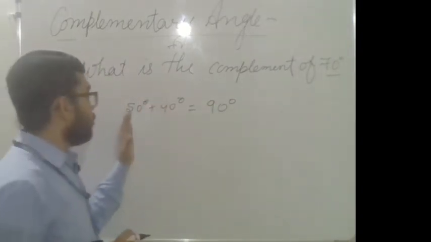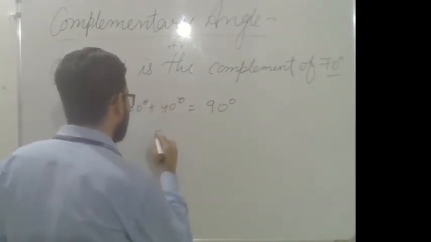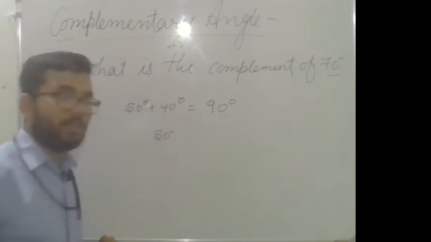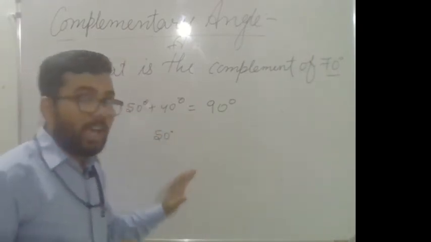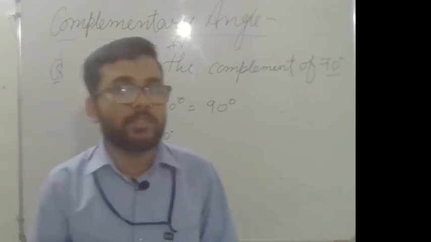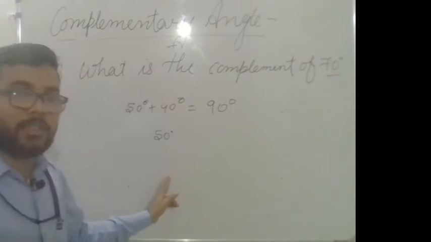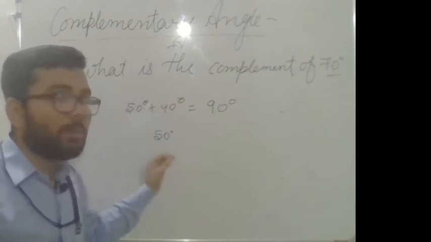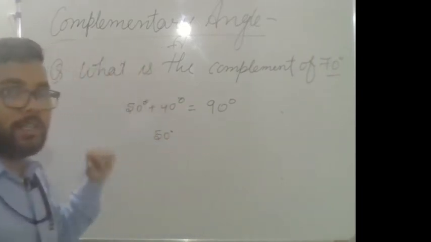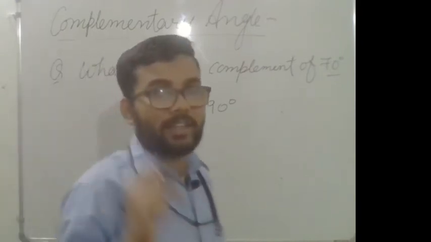So if one angle is given, suppose 50 degree is given, the question is asked like that: what will be the complement of 50? It means what value of angle should be added to 50 so that you get the complementary angle.